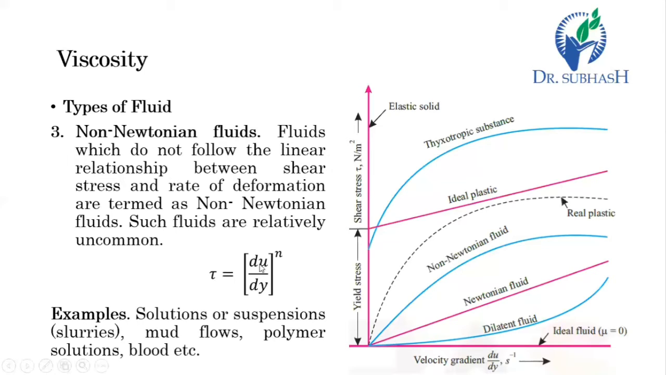Here you can say tau equal to du by dy raised to the power n. So the change in tau does not directly resemble the change in velocity gradient. It has some other relation than this proportionality. This power n may be greater than 1 or less than 1. According to this, there are two types of non-Newtonian fluid. But before going on, let's see examples of non-Newtonian fluid: solutions or suspensions, slurries, mud flows, polymer solutions, our blood. These are all examples of non-Newtonian fluid.